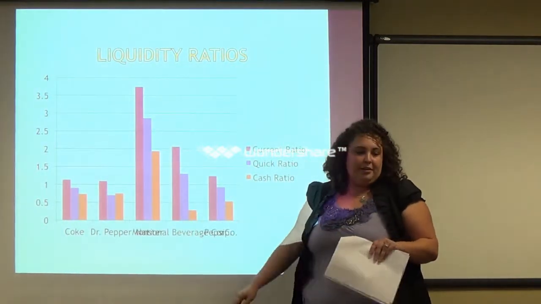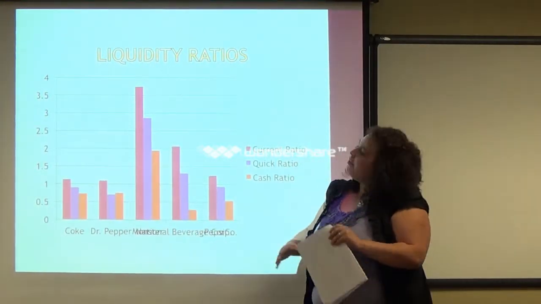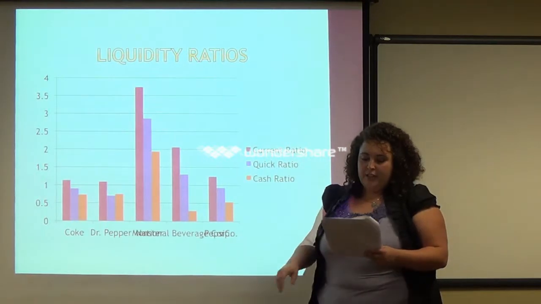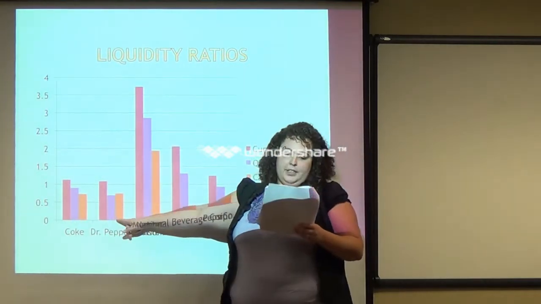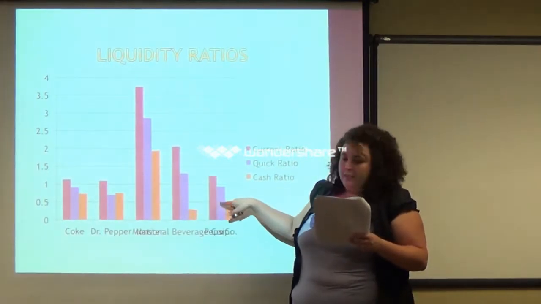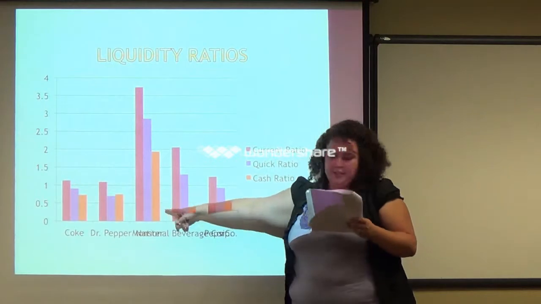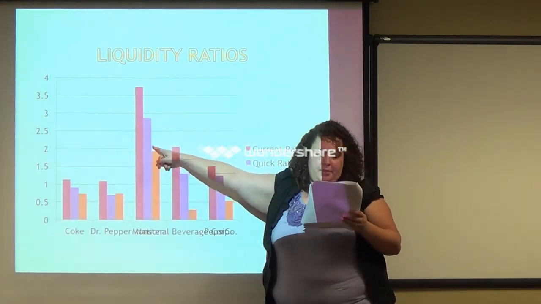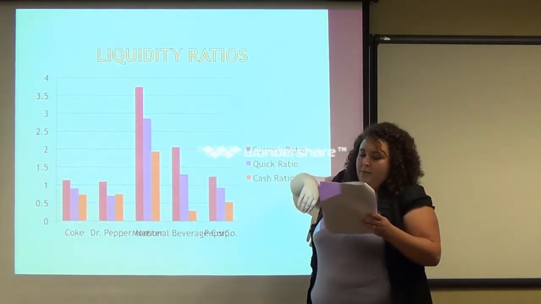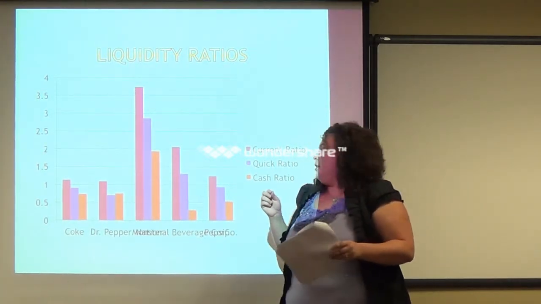I did this on a Windows computer, so obviously some of the things didn't transfer right, but it's Coke first, then Dr. Pepper, then Monster, National Beverage Corporation, and PepsiCo. Monster Beverage Corporation is the only company that can pay their short-term debt with cash, but only one of 2 companies with 0% short-term debt.